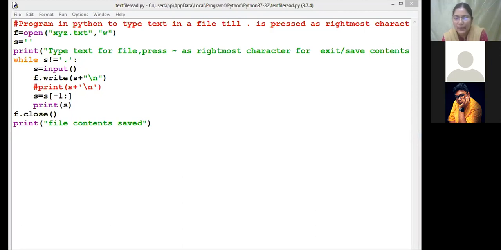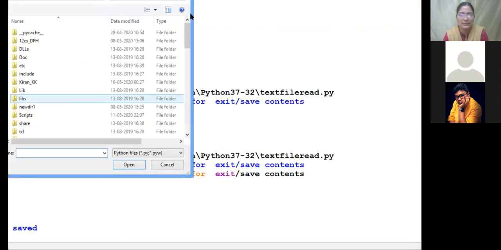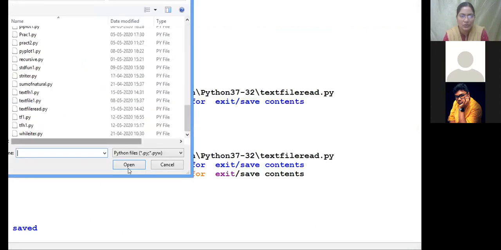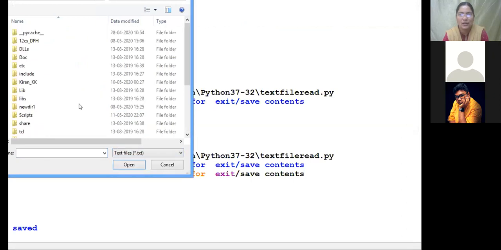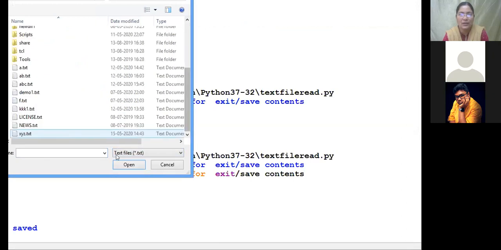Are you able to see? Yeah, so here the text file, for the same line I copied and pasted, but still it is taking. Okay, so press dot. Press dot. Okay, dot over. So now if you open the file and see the content, what is that file name? xyz.txt, isn't it? So now my txt file. Are you able to see my txt file?